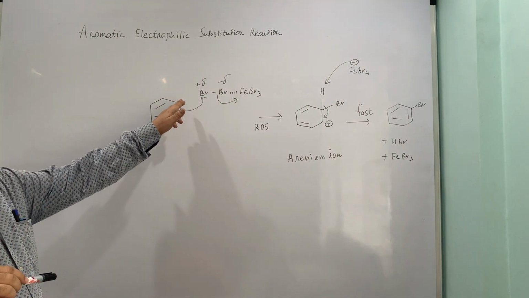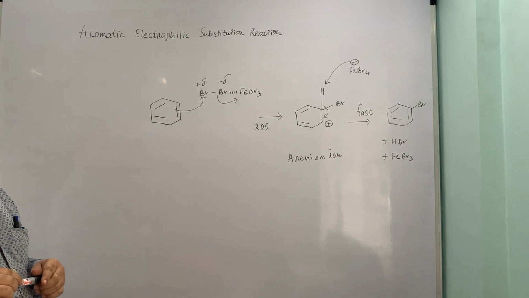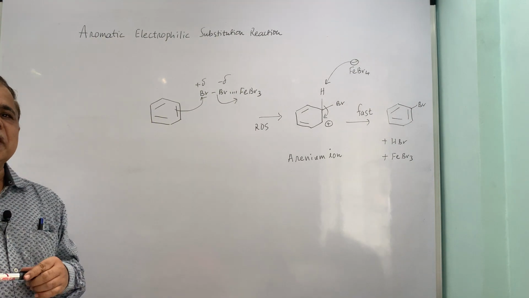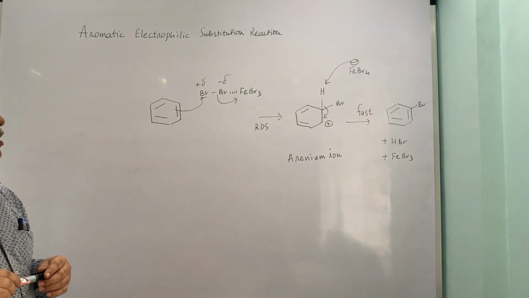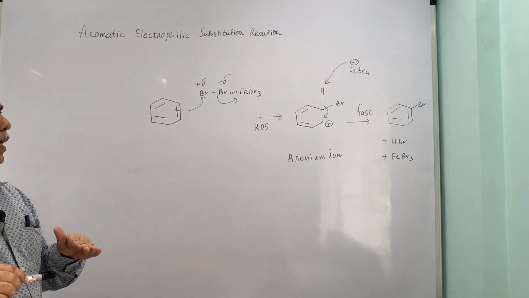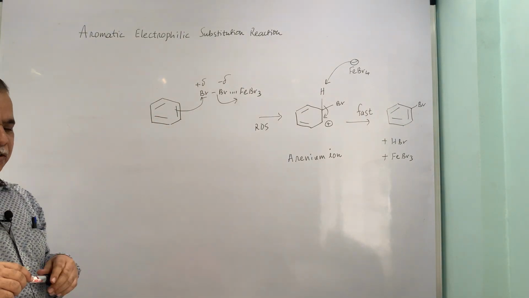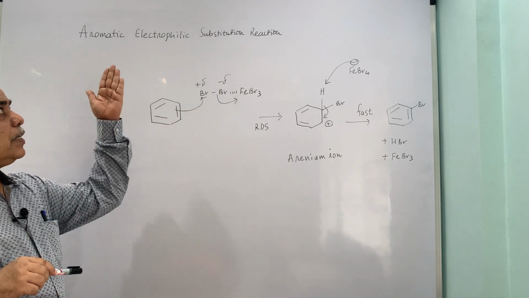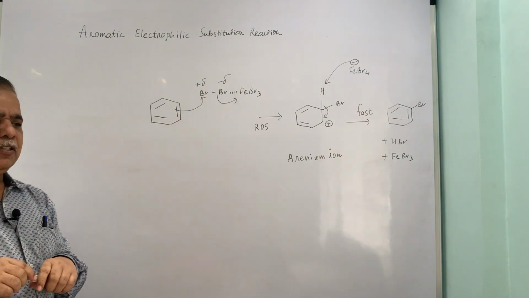Now this is where the nuclear hydrogen is replaced by halogen, and therefore it is known as a substitution reaction. Substitution, in common language, is a replacement of one functional group by another. Here the aromatic hydrogen is replaced by an electrophile, and that's why it is termed electrophilic substitution reaction.